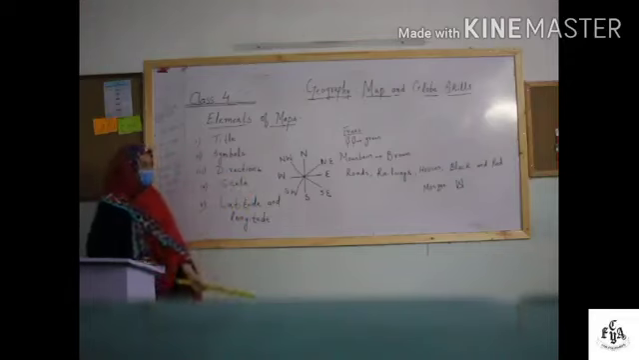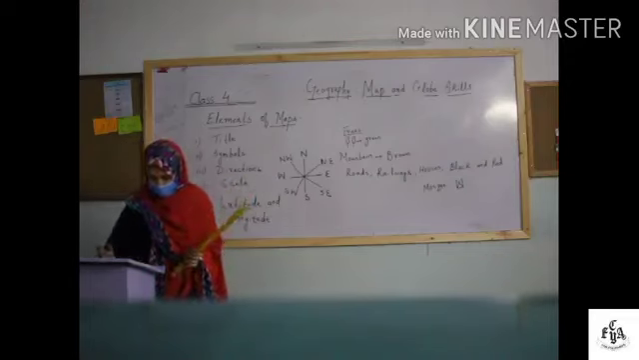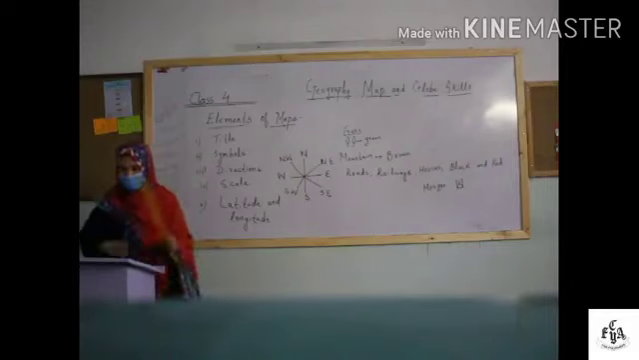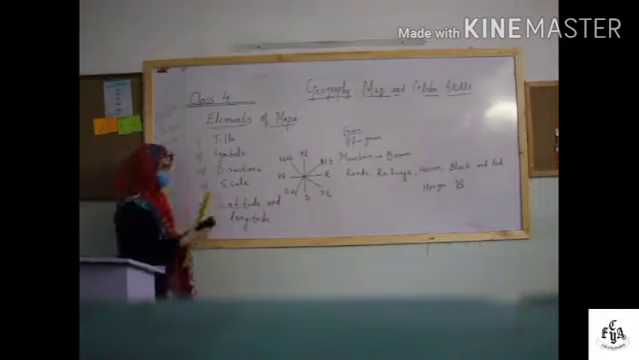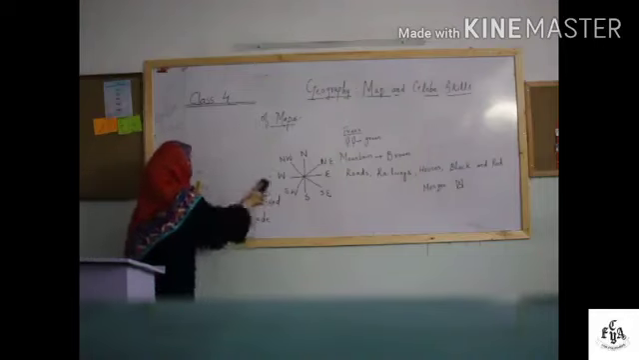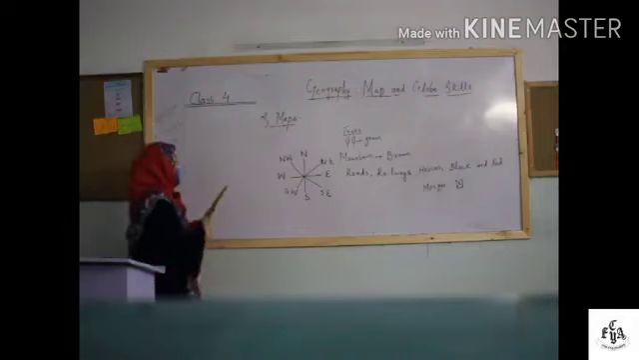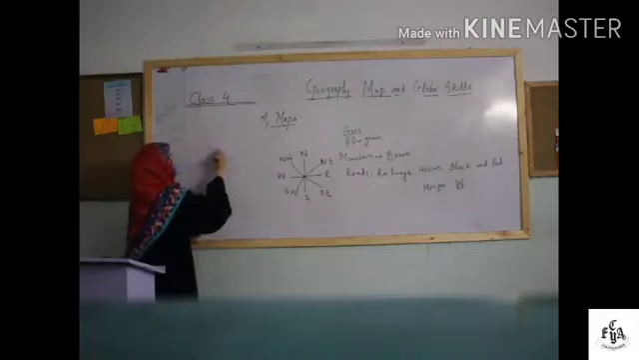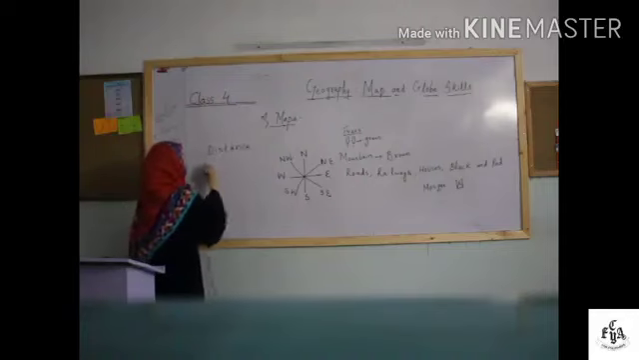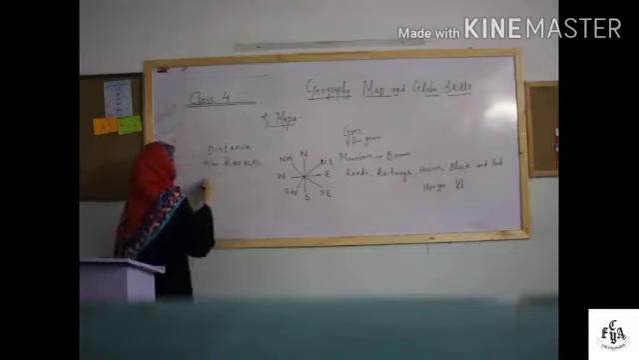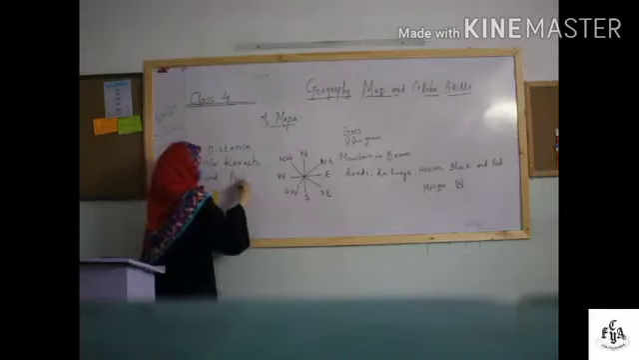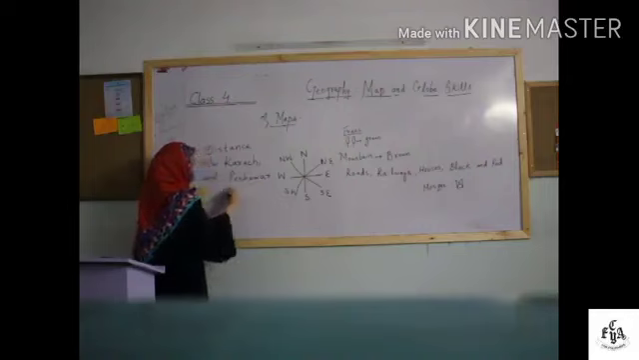4th is scale. Now what is a scale? When we draw a map of an area or a place, there is always a ratio between the actual size on the earth and the size on a map. Now for example, the distance between Karachi and Peshawar is 1500 kilometers.